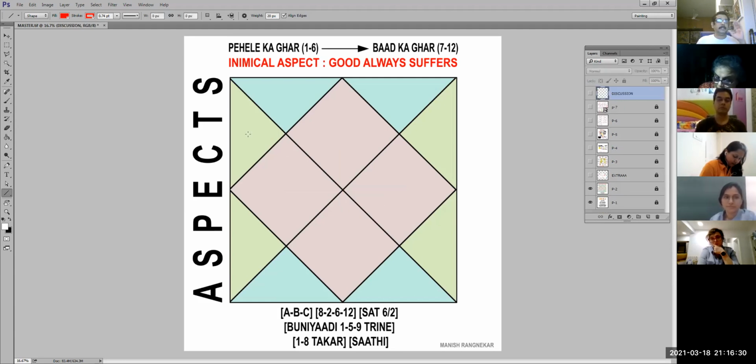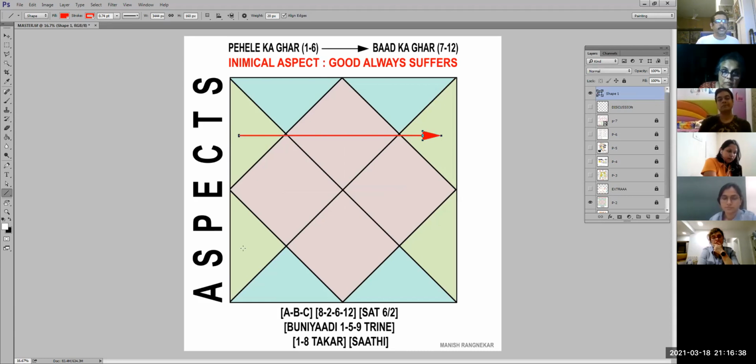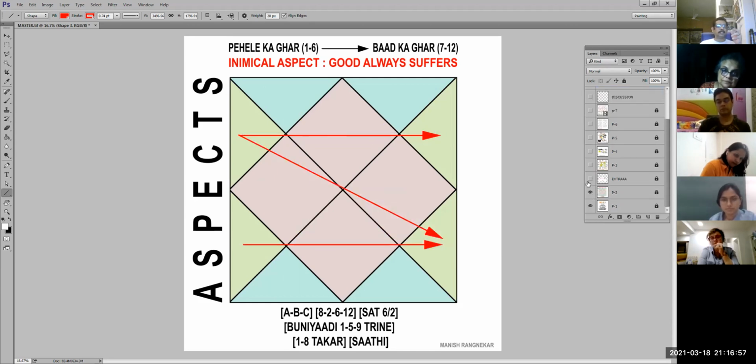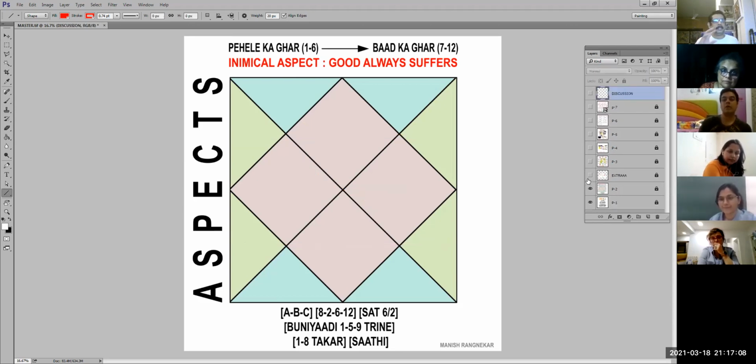Now the next, remember these aspects, these are very, very important. They are very simple, but they are very important. Next one, I'll simplify it. This green to green, obviously left to right, left to right. ये ऐसे ध्यान में रखो. And third house, you can remember this way. Third house is house of effort ना, तो और थोड़ा कुछ करेगा ना, तो एक यहाँ से यहाँ भी जाएगा. This image I have later on given you like this also, so you'll understand that when you see it. But इतना ये तो दिमाग में बैठने चाहिए. Third से 11, third से 9, fifth से 9. Got it? So these are the next thing.